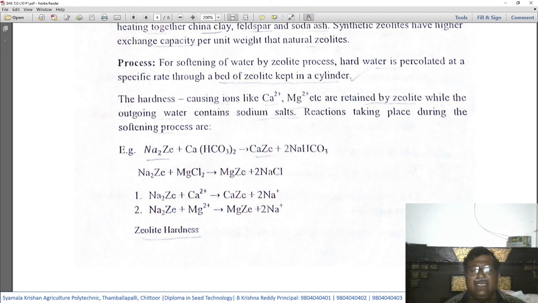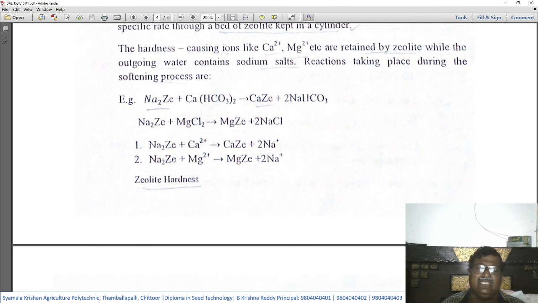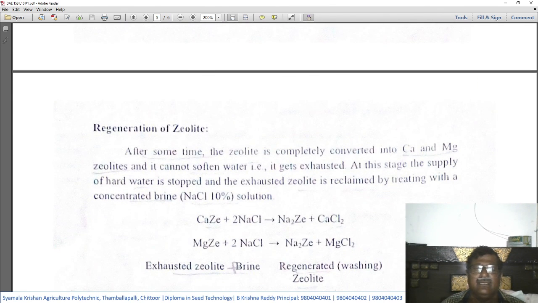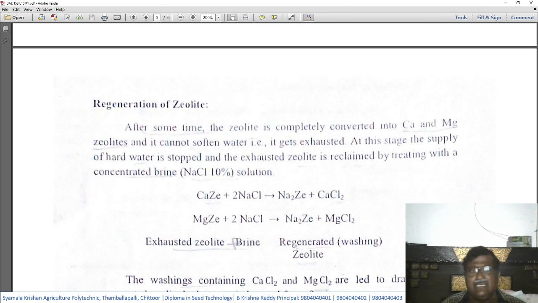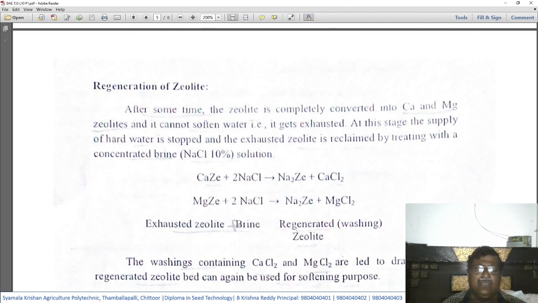That means here the ions of the zeolite and the ions present in the hardness causing substances are getting exchanged in the zeolite bed. That is how the hardness of water is being removed.